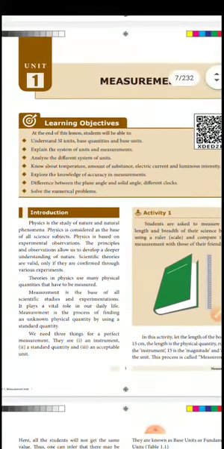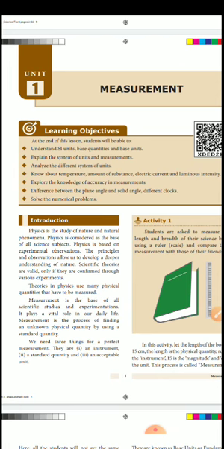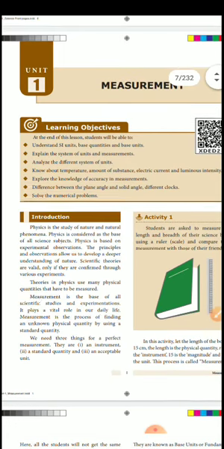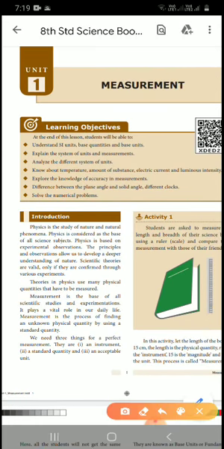Measurement is the process of finding an unknown physical quantity by using a standard quantity. We need three things for a perfect measurement: one is the instrument, another is the standard quantity, and the third is an accepted unit. Underline these three words, they are very, very important. An instrument, a standard quantity, and an acceptable unit. These three are very important for a perfect measurement.